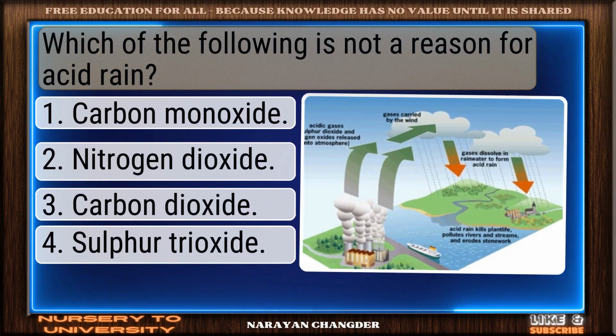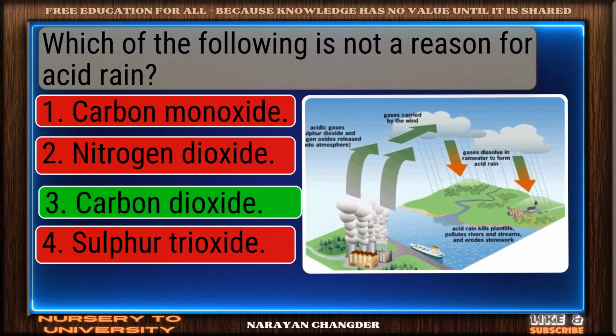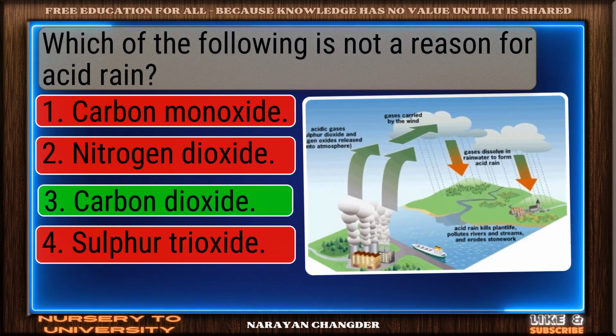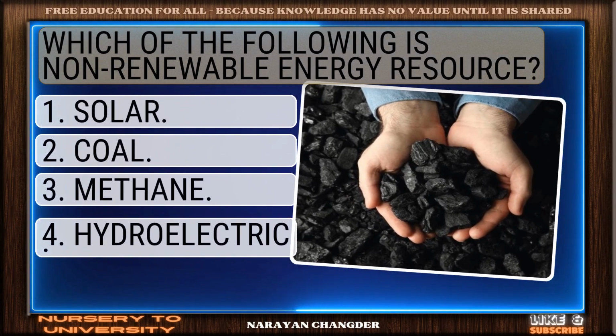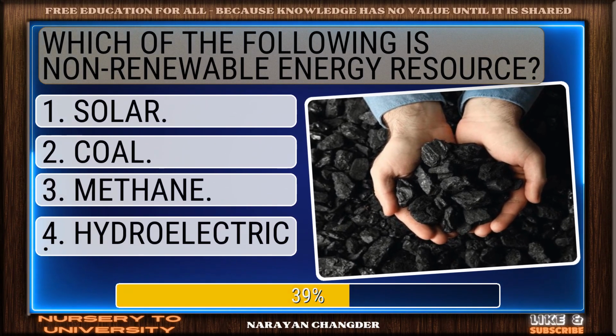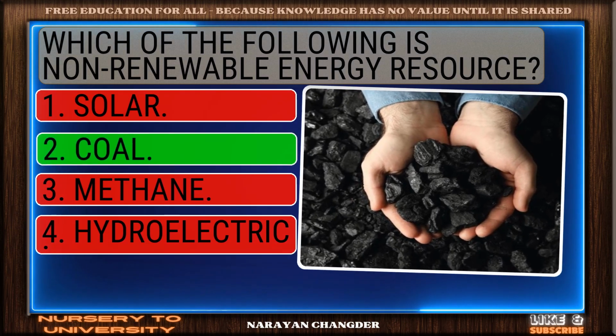Which of the following is not a reason for acid rain? You chose carbon dioxide. Correct. Which of the following is a non-renewable energy resource? Strong choice. Coal is right.